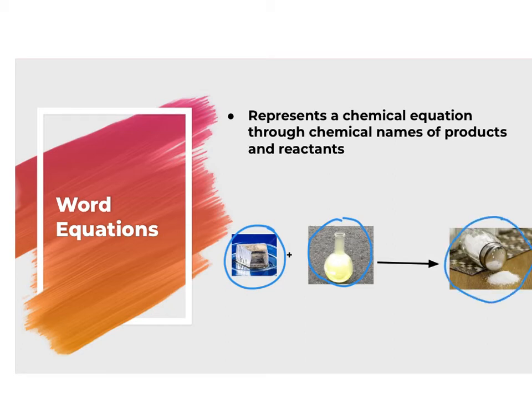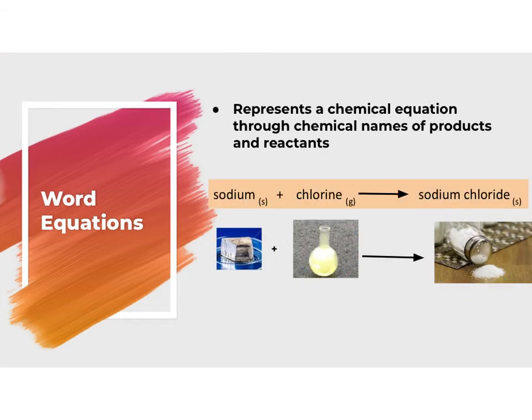table salt. So if I wanted to write this as a word equation, I would name my metal, so sodium. I would add it to chlorine, and then it would make sodium chloride. And you can see here that with those different names of the products and reactants, I made sure to put the states of matter. So sodium is a solid, chlorine is a gas, and then sodium chloride is also a solid.